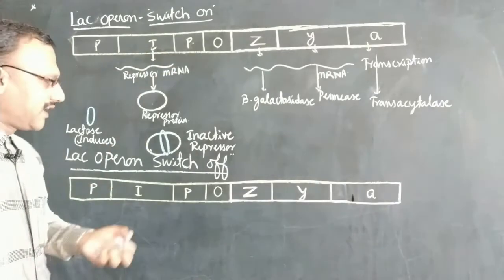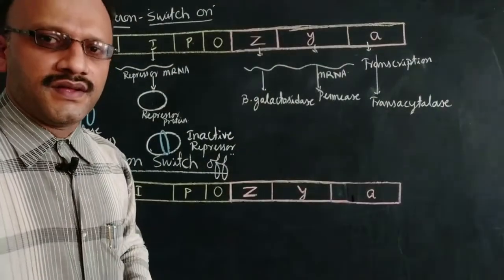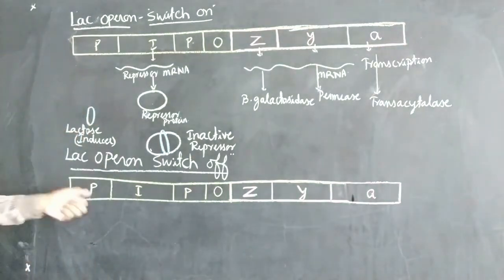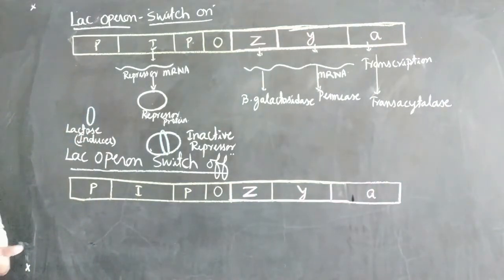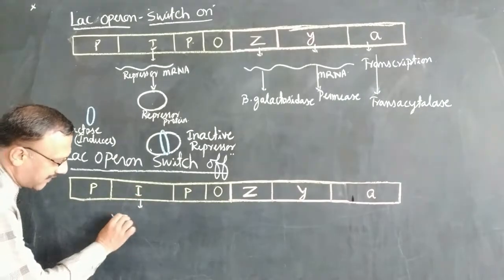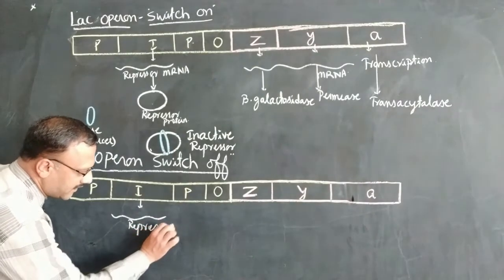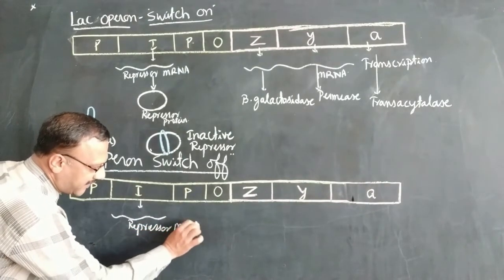What will happen if there is no lactose sugar? It is called switch off condition. That we'll see here. In the absence of lactose sugar, as usual, this gene will produce mRNA called repressor mRNA.